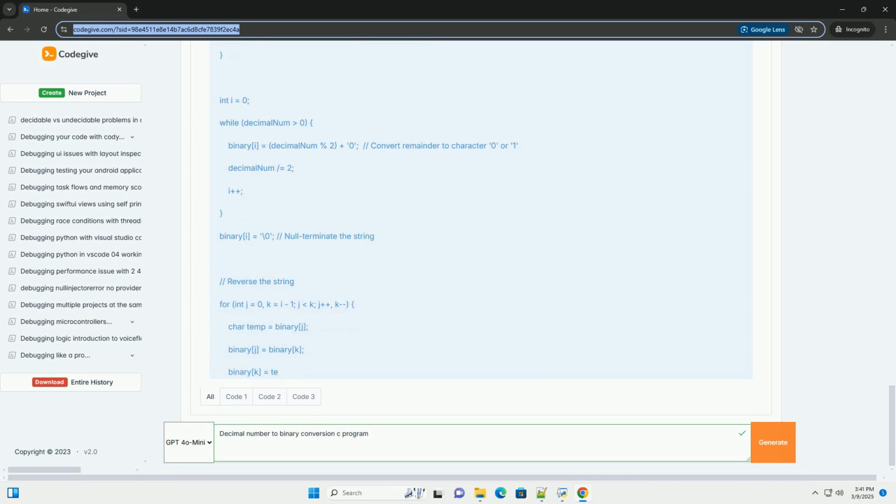decimalToBinary_bitwise, int decimalNumber: this function is generally the most efficient method because it uses bitwise operators. It iterates through each bit position in a 32-bit integer, from the most significant bit to the least significant bit. k equals decimalNumber >> i: this right shifts the decimal number i bits. Right shifting moves the bits to the right, effectively dividing by powers of 2. The rightmost bit after the shift is the bit we're interested in.